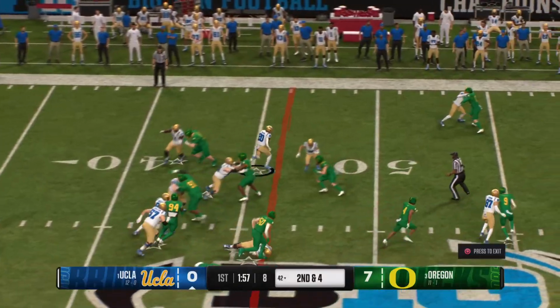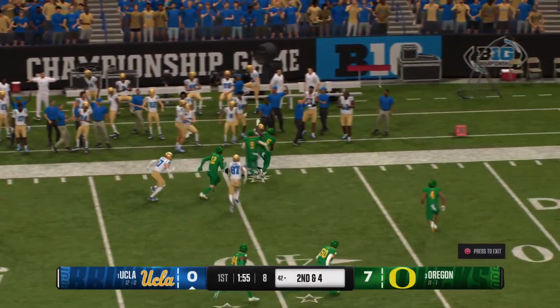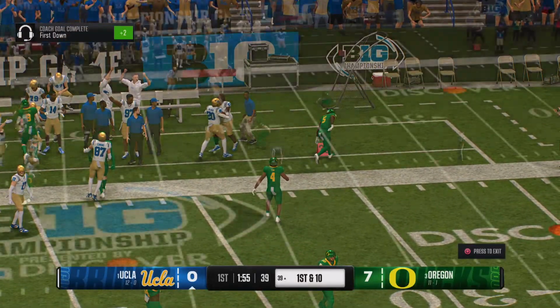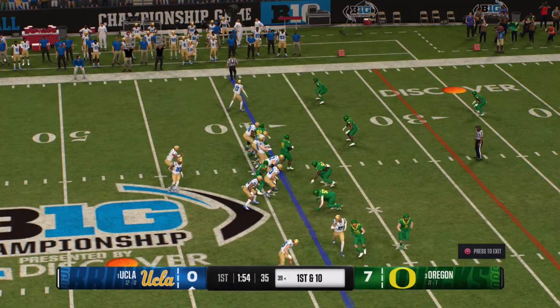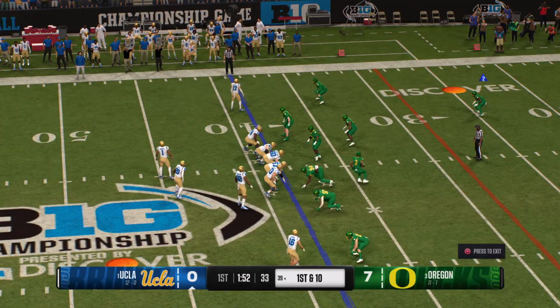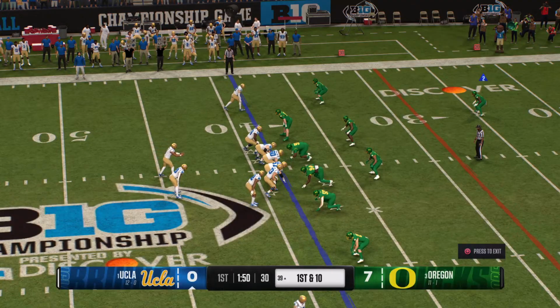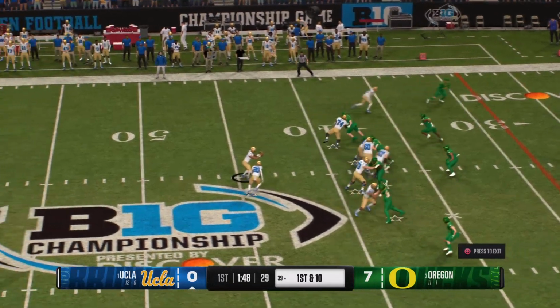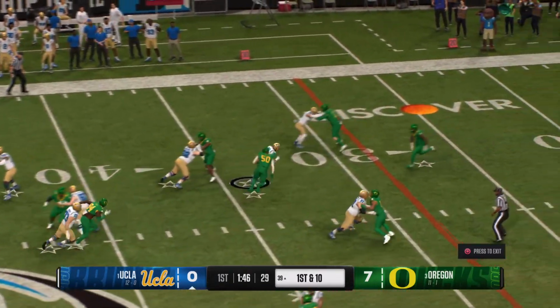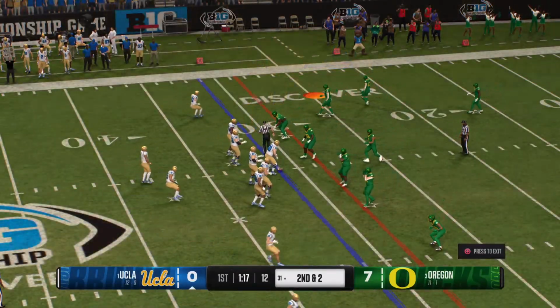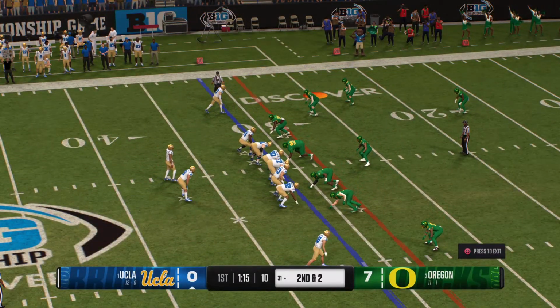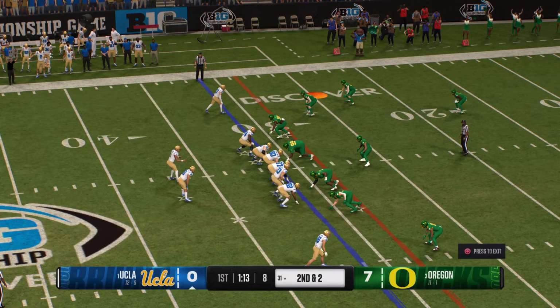They'll run it from the gun. He's found some room at the 45. And a big gain before he goes out of bounds. The offense keeps churning, gets a fresh set of downs. Boy, just really good vision and patience by this back. He kind of felt his way through and then accelerated through the hole for the first down. One of the things that you see over the years by UCLA is the ability to control the line of scrimmage and have good backs that can pick up big yards.